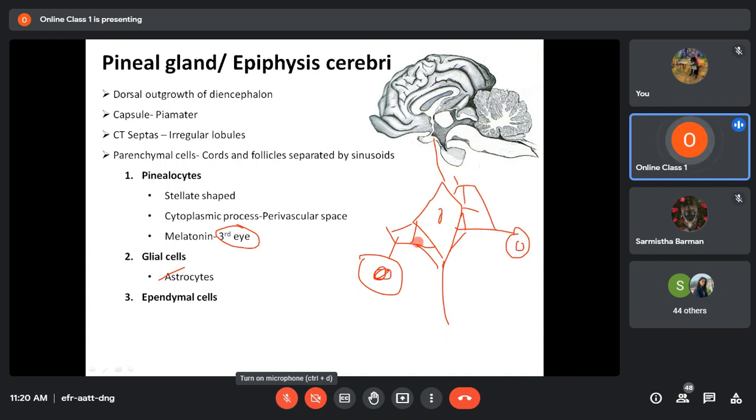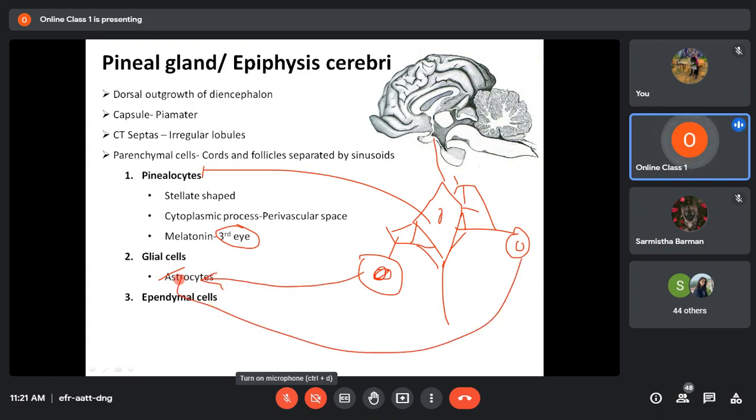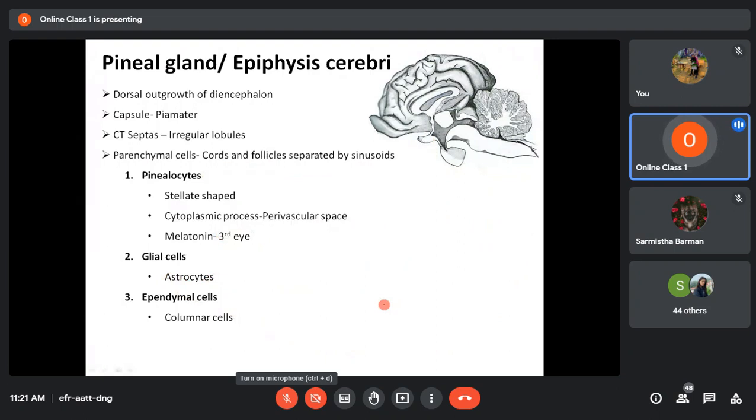Okay, so this type of arrangement. So these are pinealocytes and these are all astrocytes. Astrocytes also will have cytoplasmic processes, and these processes in turn will support the pineal gland. Then the third type of cells are called ependymal cells. Ependymal cells are columnar cells which line the pineal recess.